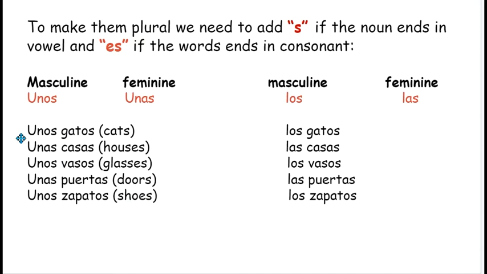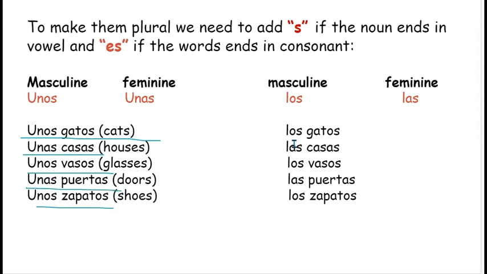Okay, let's understand that. Unos gatos, some cats. Gato was ending in o, so we added only s to make it plural. Unos gatos. Unas casas, una casa. For example, una casa was also ending in a, so we added only s to make it plural. Unas casas. Unos vasos. Similarly here, unas puertas, unos zapatos.